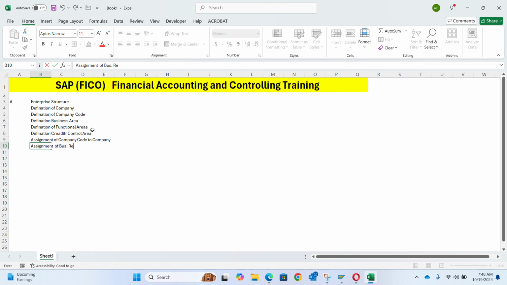I'll shorten it. These are the basic things you do under enterprise structure. There are other things, but these are the basic ones.